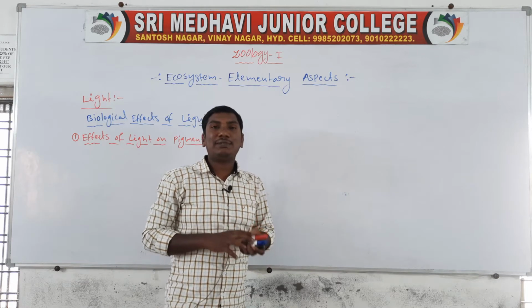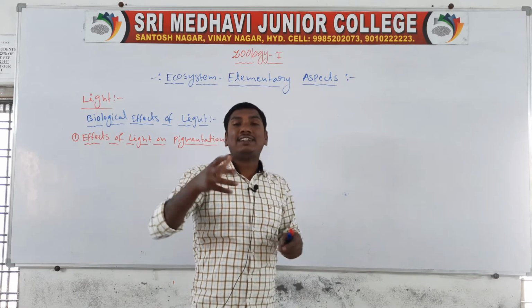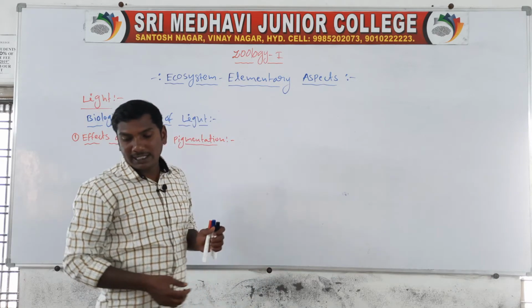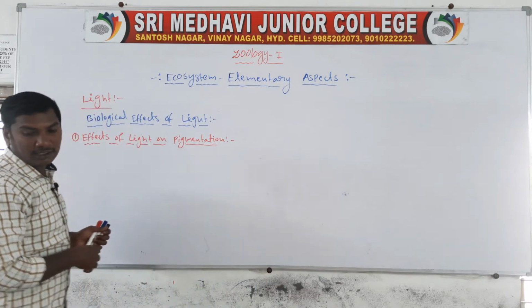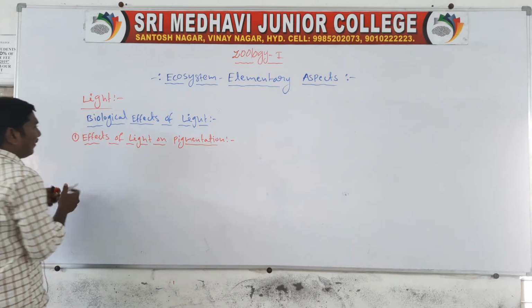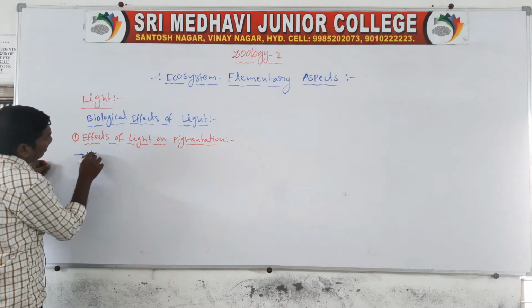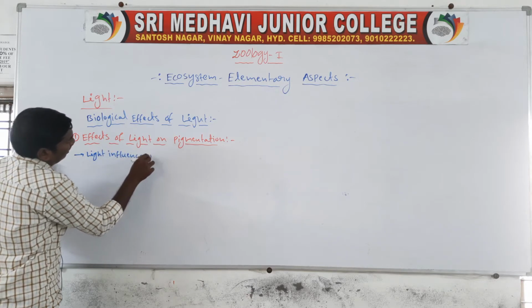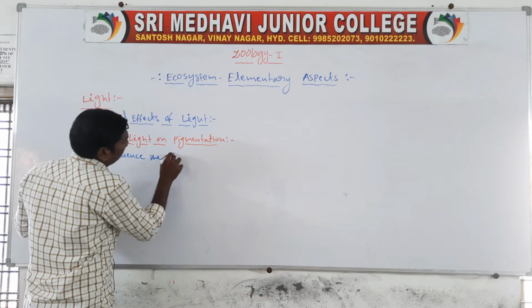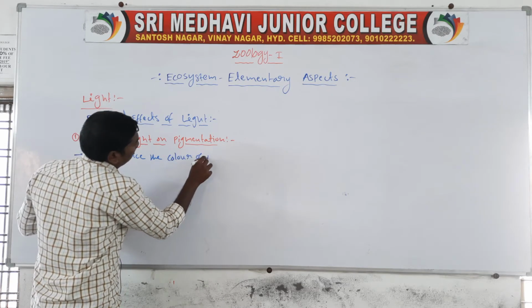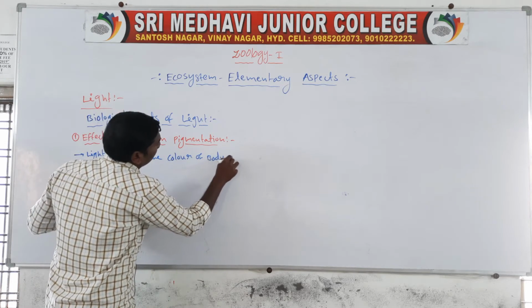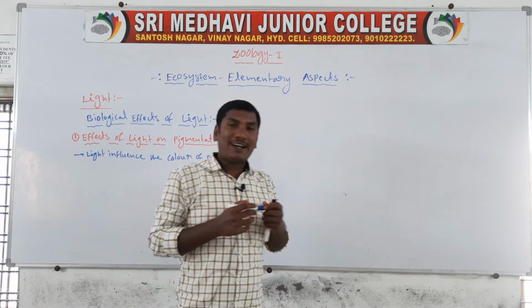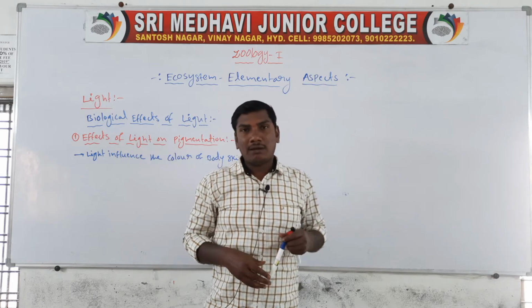Pigmentation means that light influences the skin color. The light effect on the body skin color: light influences the color of the body skin.